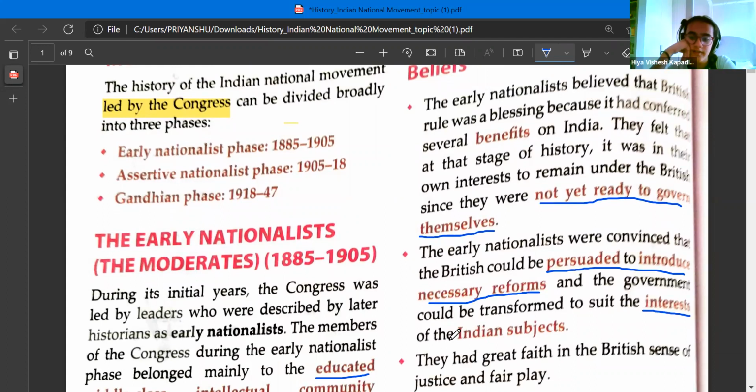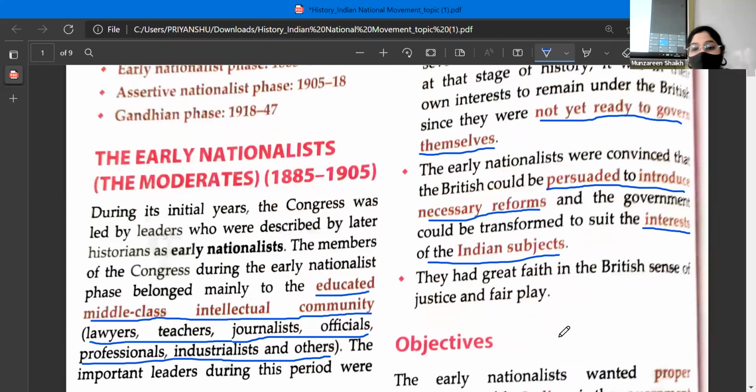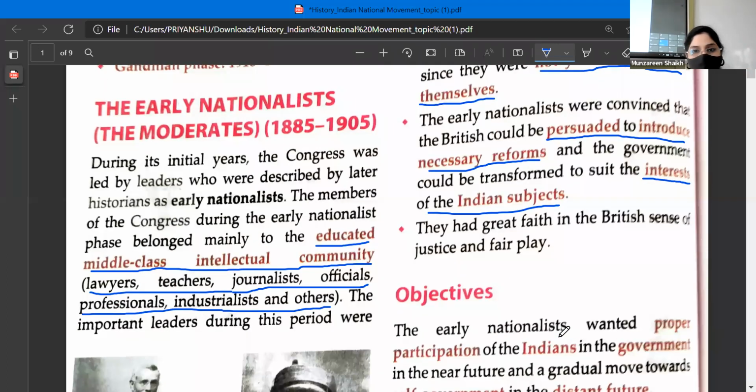Yes. Okay, the second realization is now they are saying that we should persuade the Britishers to bring necessary reforms. Reforms means changes. Whatever they had, they wanted to bring changes in that. Whatever laws the British government had already brought, they wanted to bring reforms in that. And the government could be transformed to suit the interest of the Indian subjects.